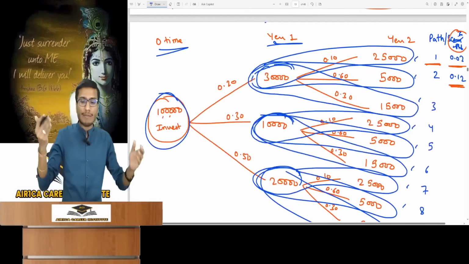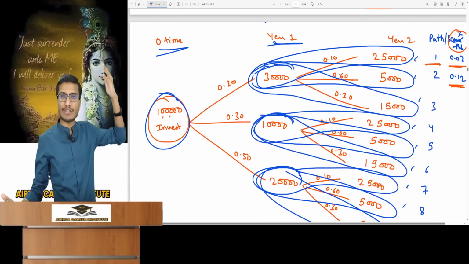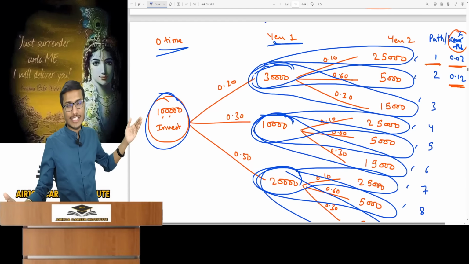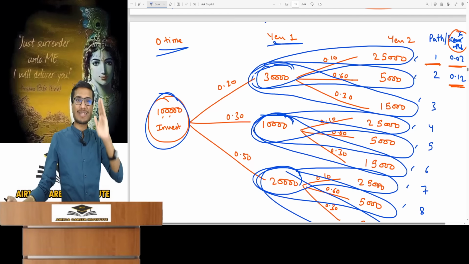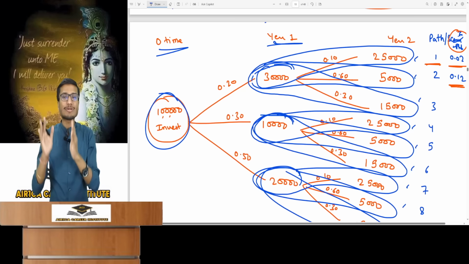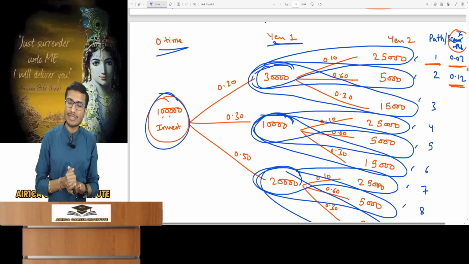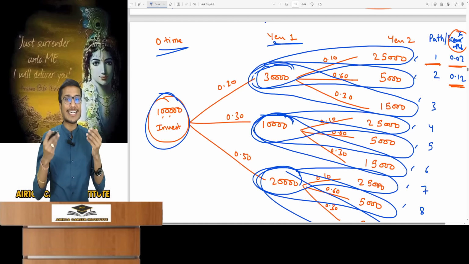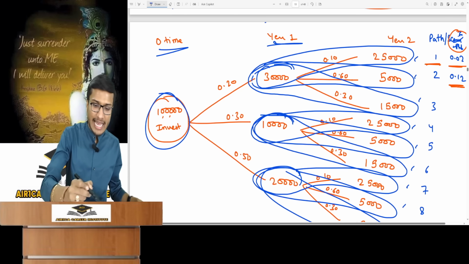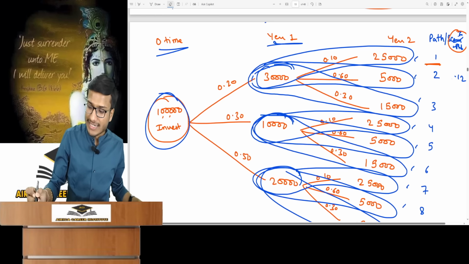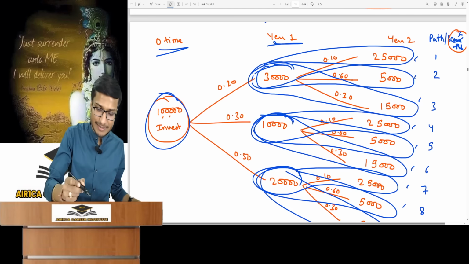You can calculate NPV. First path is 30 cash flow in year 1 and 25 in year 2. With the investment and discount rate, compute PV and get the NPV. Similarly, you can calculate for paths 2, 3 and 4. Calculate NPV for all possible scenarios. The probability of all scenarios. Sir, the question will provide this and you can find each scenario's probability. How? It's very easy. We call it joint probability. You can find probability for each path or scenario. Look here to know how.